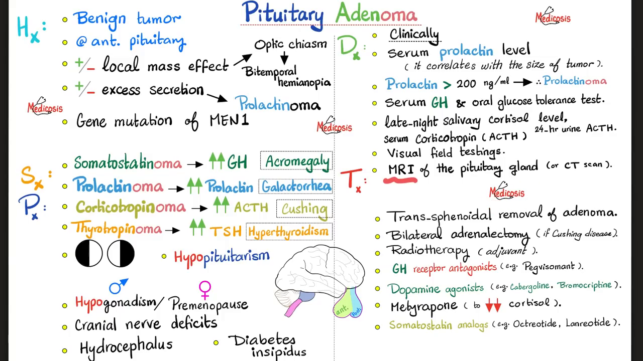What if there is Cushing disease and it does not respond to treatment? Bilateral adrenalectomy. Radiation therapy might help. If there is too much growth hormone, block its receptor by giving a growth hormone receptor blocker known as pegvisomant. If it's a prolactinoma, lower the prolactin secretion by giving a dopamine agonist such as cabergoline or bromocriptine. If there is too much cortisol, give metyrapone.